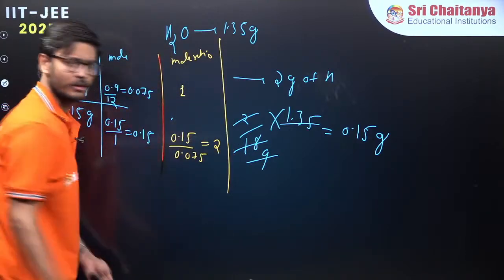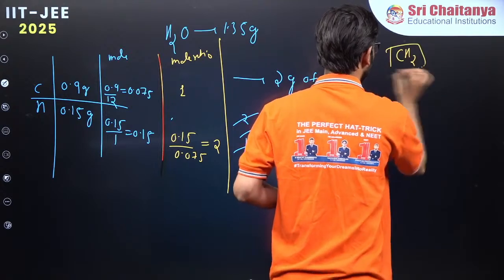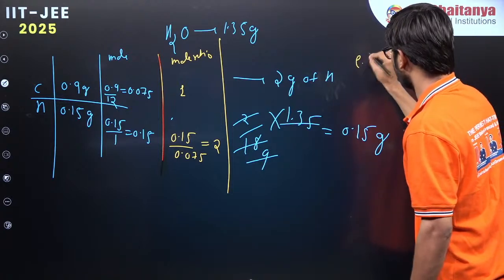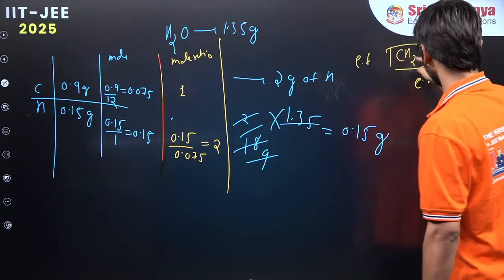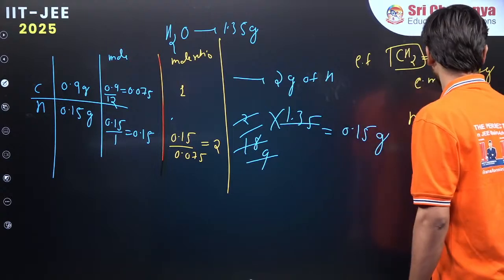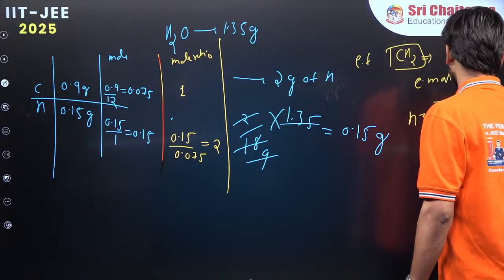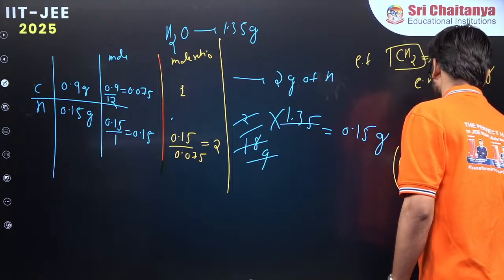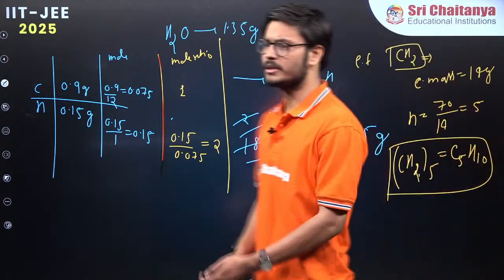Now once we have the mole ratio, now this is very easy, isn't it? So what is the mole ratio now? Mole ratio CH2, 1:2. So now I have the empirical formula. Now I have to find the molecular formula. So empirical mass is equal to how much? 12 plus 2, 14. So 14 gram. Again, what is the n value? Molar mass. What is the molar mass? 70. And what is the empirical mass? 14. The value comes out to be 5. That means CH2 whole into 5, it will give us C5H10. Right? C5H10.